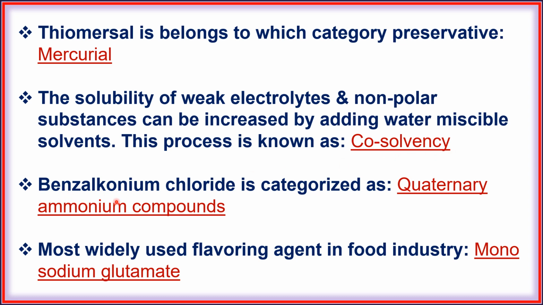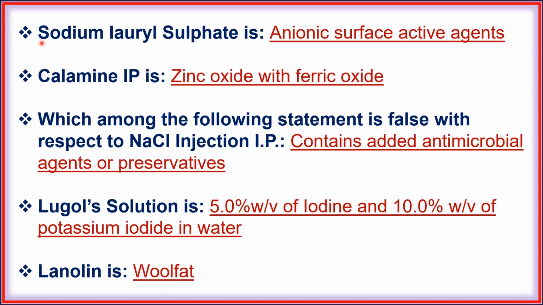Next, benzalkonium chloride is categorized as quaternary ammonium compounds. Next, most widely used flavoring agent in food industry is monosodium glutamate. Next, sodium lauryl sulfate is anionic surface active agent. Next, calamine IP is zinc oxide with ferric oxide.